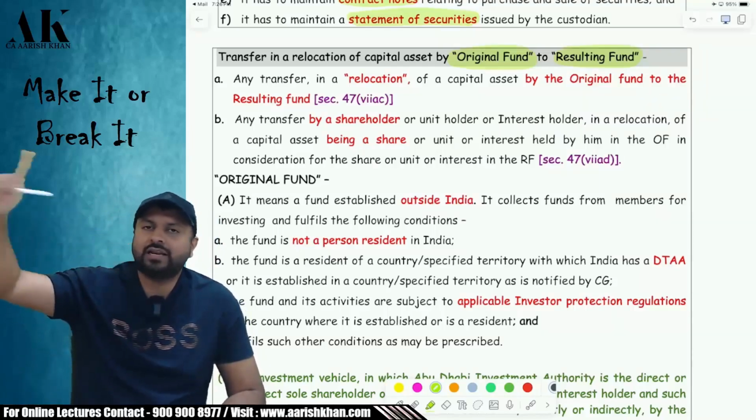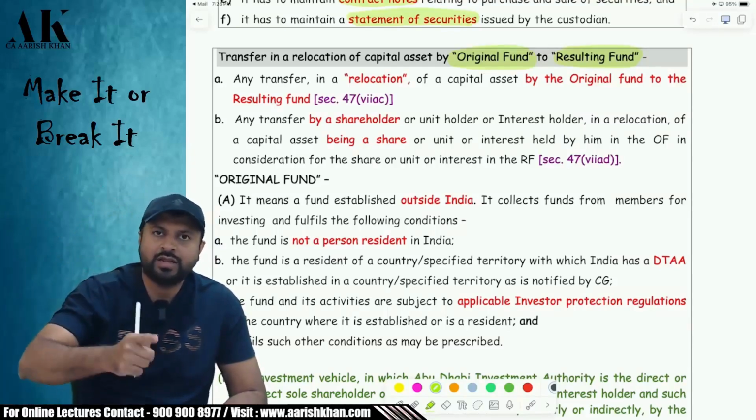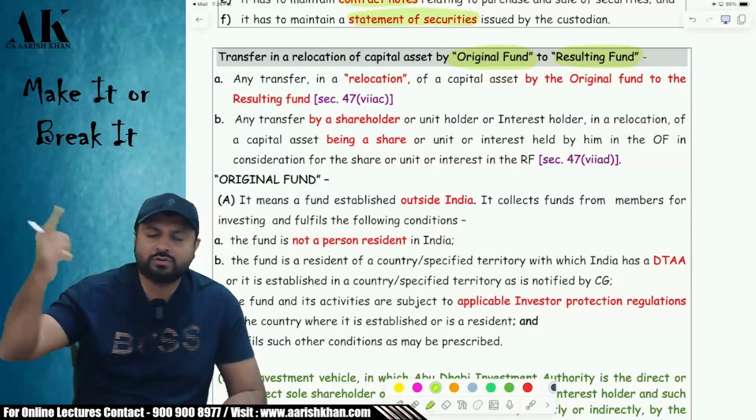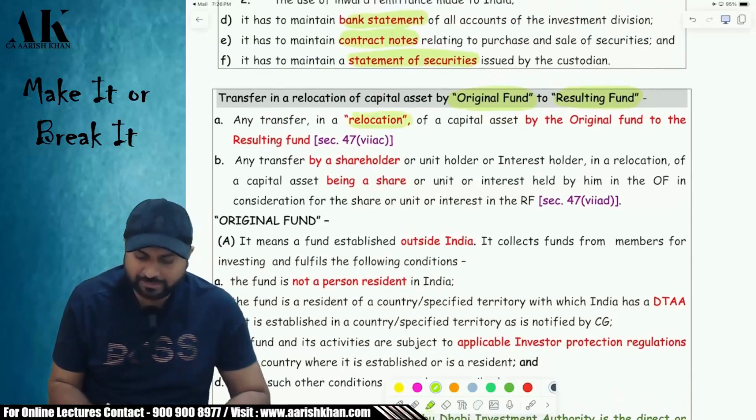The government is encouraging you to close down the foreign funds and they are encouraging you to shift those foreign funds into what? India. They want the unit holders also to come to what? To invest in India. Okay. So this is called relocation of capital asset by whom? By original fund to resulting fund.